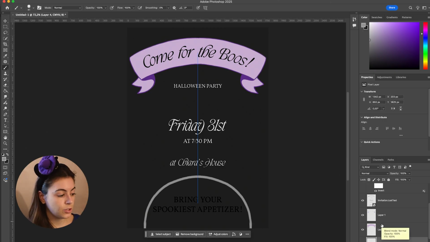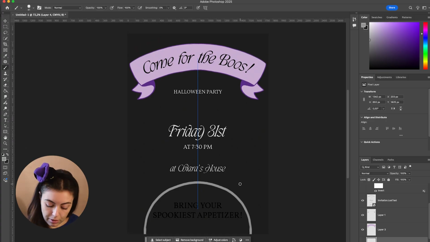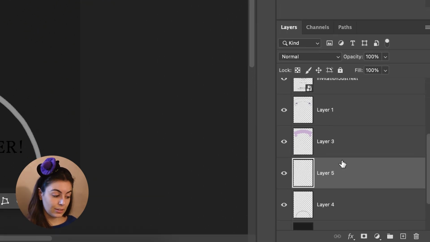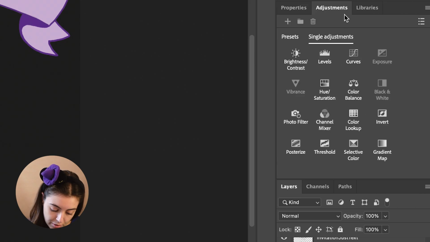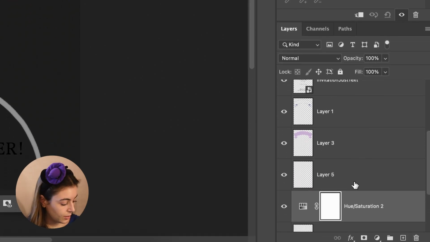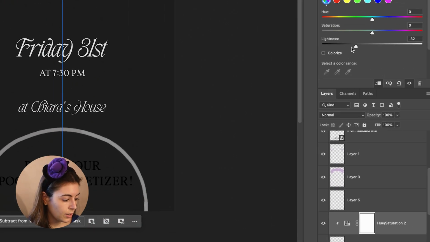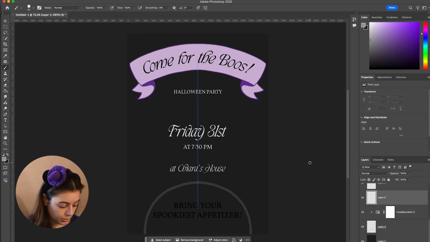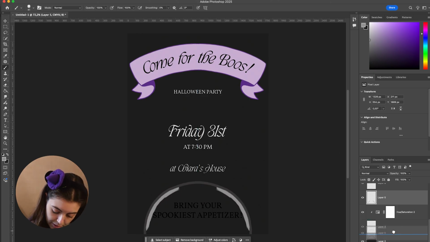I feel like this one needs to be darker, so because I made a mistake, what I'm gonna do is create a new layer and this is where our fill-in is gonna be, so that's the color I'm keeping. And then this one, we're just gonna go to hue and saturation again. Yes, this is the one I use the most, but what we can do is decrease the lightness and basically just convert this gray to something like that, and then we can adjust afterwards. And now we can just brush inside and of course bring it down.